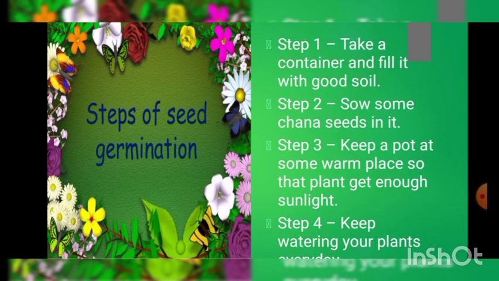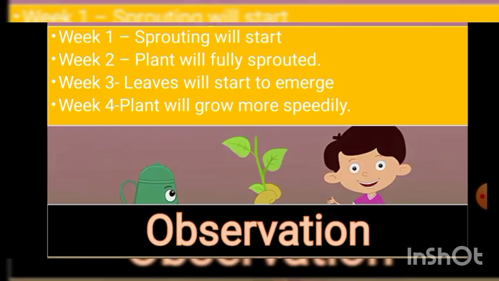Now, what will we observe when we grow a plant? We will observe that in week 1, sprouting will start. In week 2, the plant will be fully sprouted. In week 3, leaves will start to emerge, as we had seen in the video.